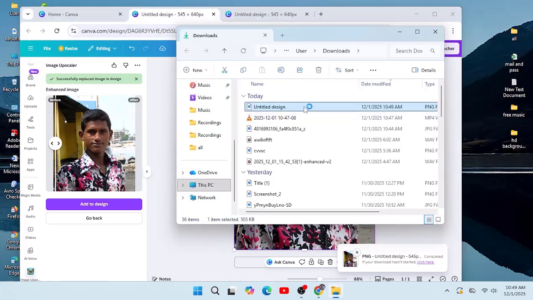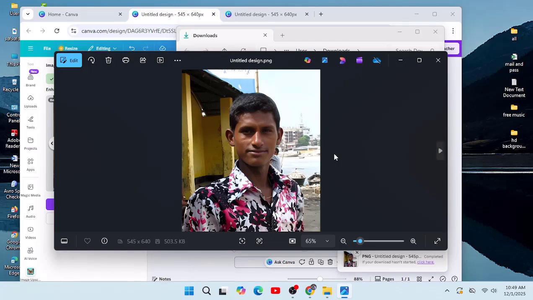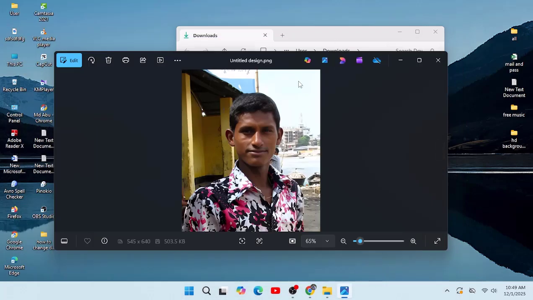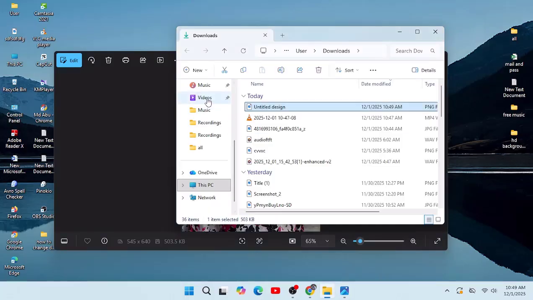Now you'll see your image in higher resolution. And that's it. This is how you can increase image quality in Canva easily.